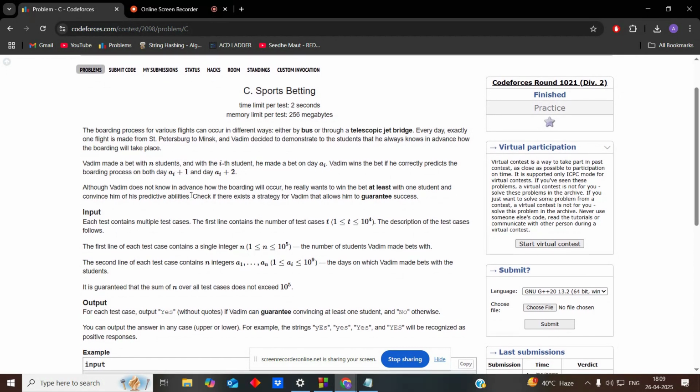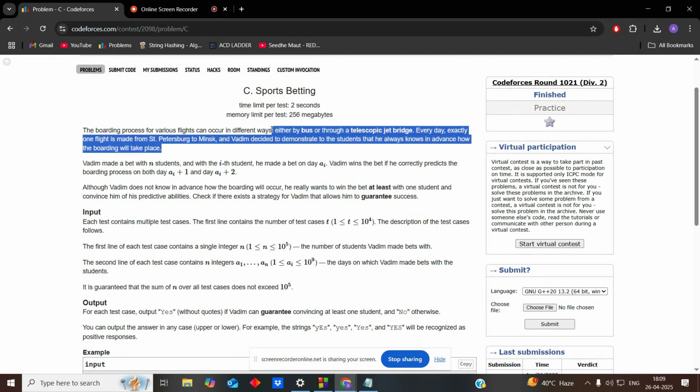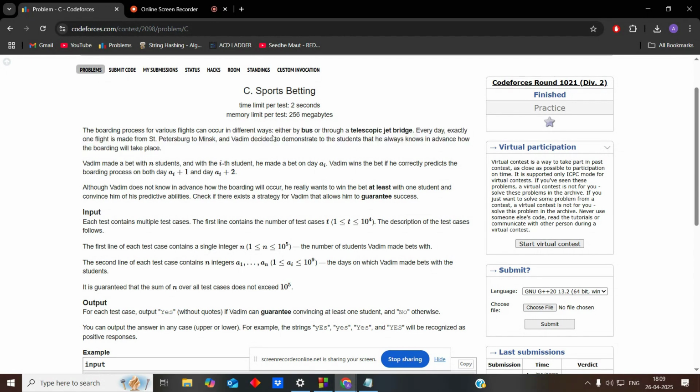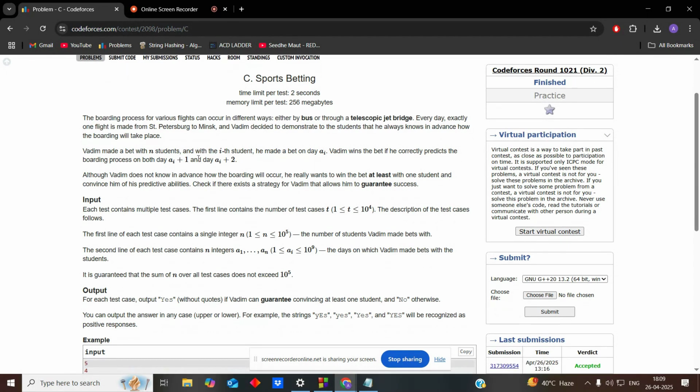So the question is that every day at the station there will be either a bus or a jet bridge, a telescopic jet bridge, through which people will reach. Like it is a mode of accommodation. So both can come, like any one of them, sorry, can come. So what is happening is that there is someone betting.